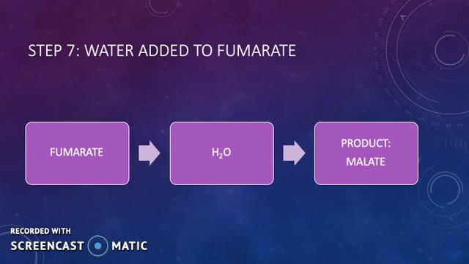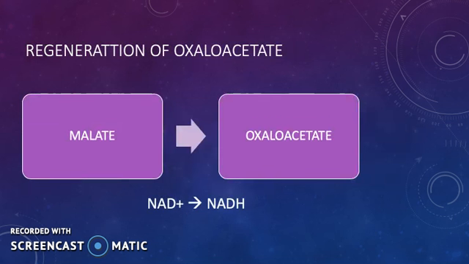Step 7. Water is supplied to fumarate during this step, which is then converted into malate. Step 8. This is the last step of the Krebs cycle. Malate is oxidized during this step, reducing one final NAD+ to NADH and eventually regenerating oxaloacetate.